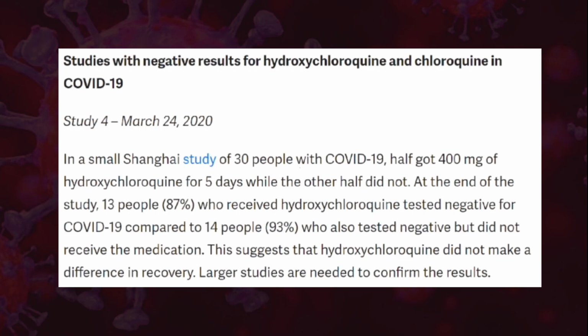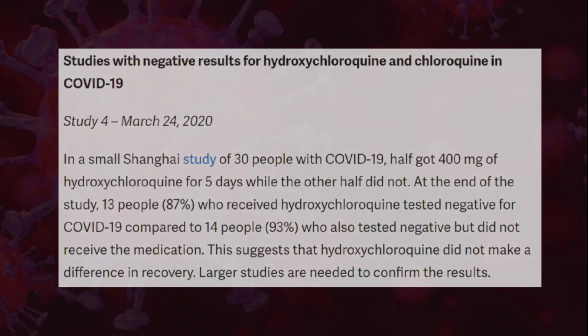At the end of the study, what they found was that 87% of patients who received hydroxychloroquine tested negative for COVID-19, compared to 93% of the patients who also tested negative but did not receive this medication. This study suggests that hydroxychloroquine did not make a difference in the recovery. Larger studies are needed to confirm the results.